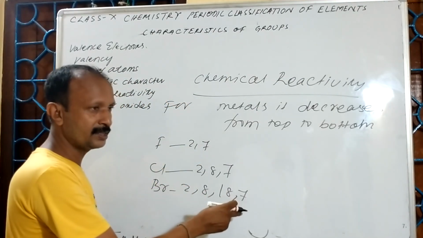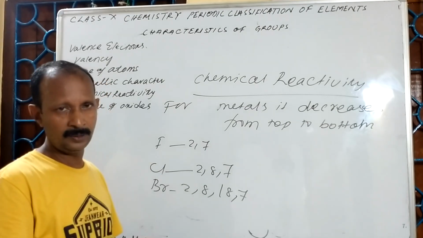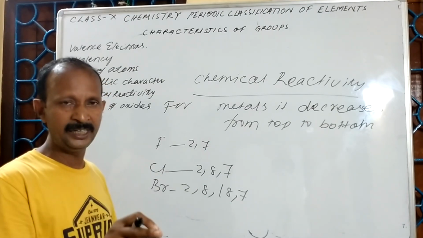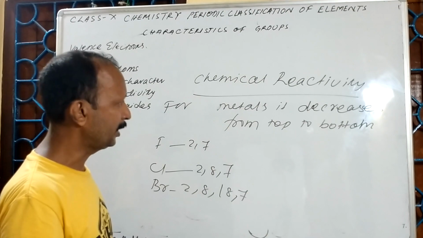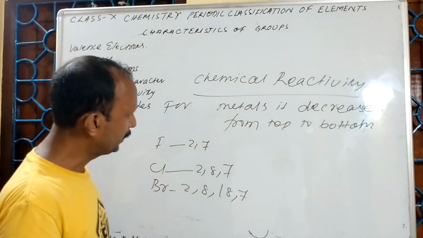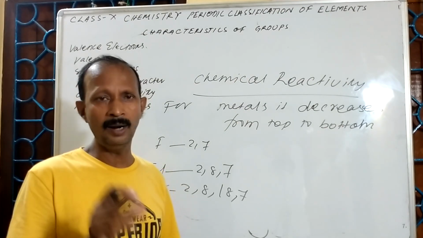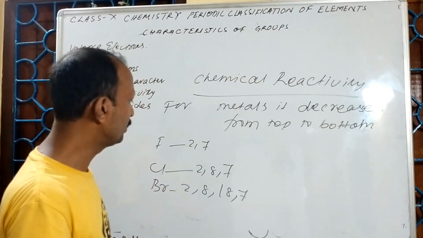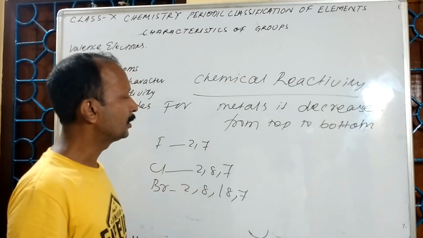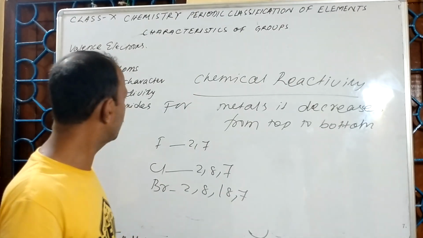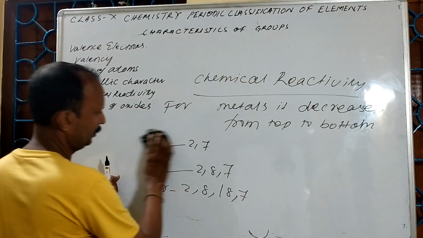Since its tendency to achieve electronegativity decreases, I can say that its reactivity decreases from top to bottom in a group. This is about the chemical reactivity.